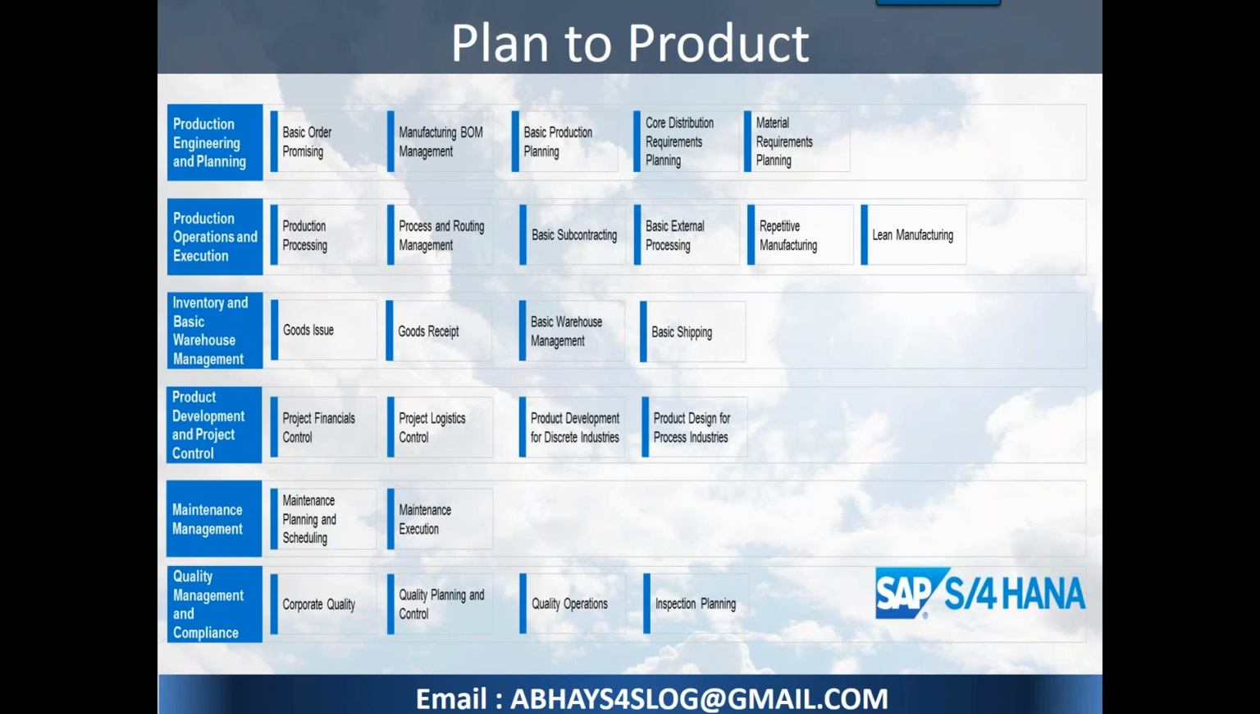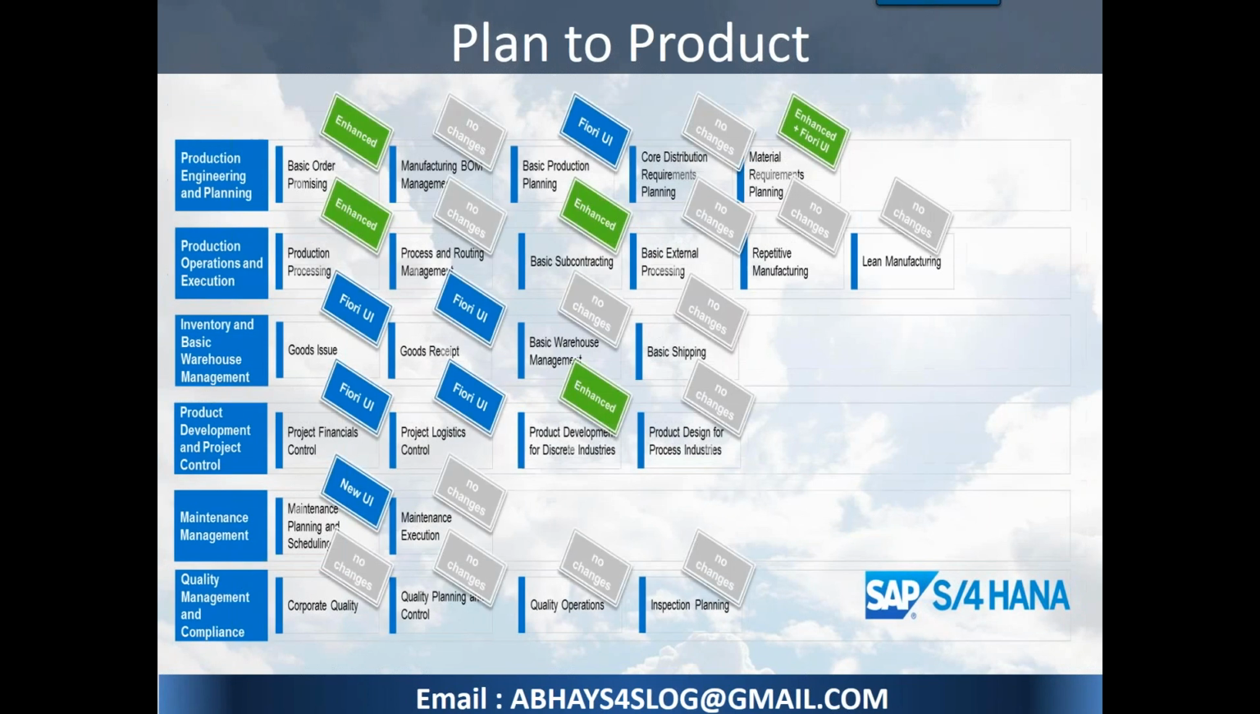Similarly, if you see plan to product, these are the activities that you perform for a particular process. It remains the same as a process, but the way you perform the activities will change. Enhanced means the transaction has been enhanced to perform better. Fiori means the transaction can be performed in Fiori or must be performed in Fiori, which is the slow fading of SAP GUI. And no change means the transaction runs as it is in ECC. So you should take this understanding from here.